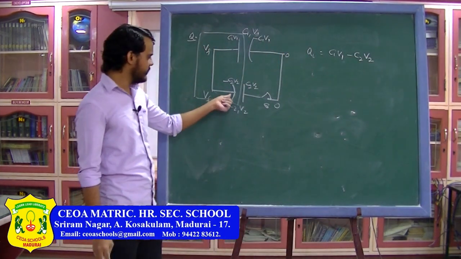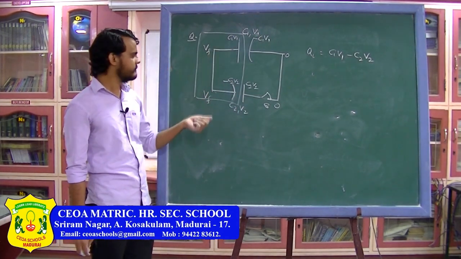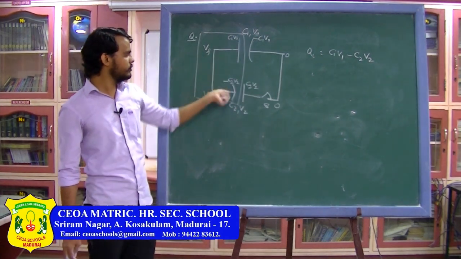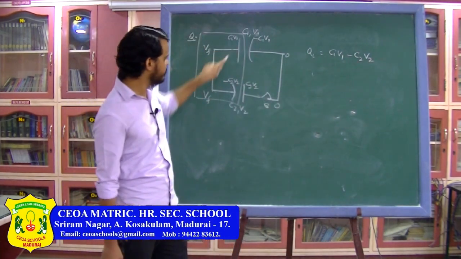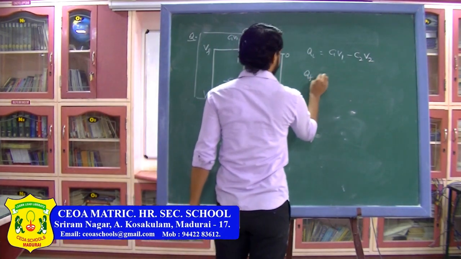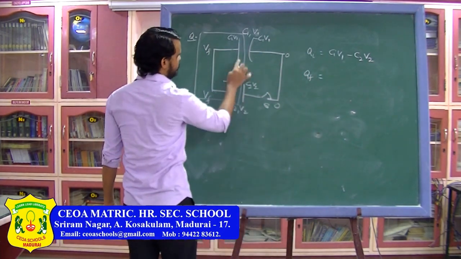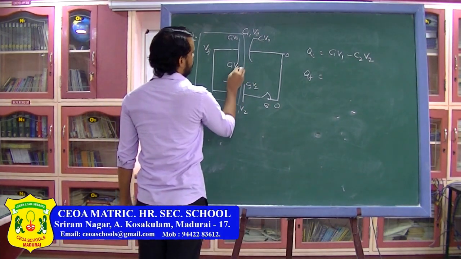Remember here the negative plate of C2 is connected to the positive plate of C1. So the initial charge on both plates combined will be C1 V1 minus C2 V2, because here the charge is positive and here the charge is negative. Similarly, the final charge on this plate, where the potential difference is V final, will be C1 V final.